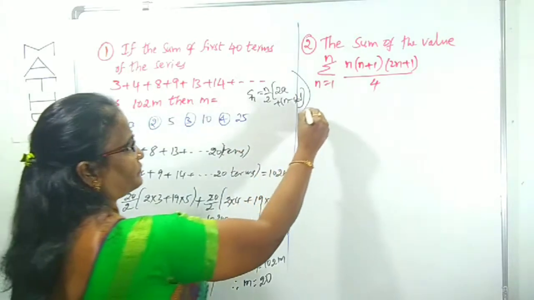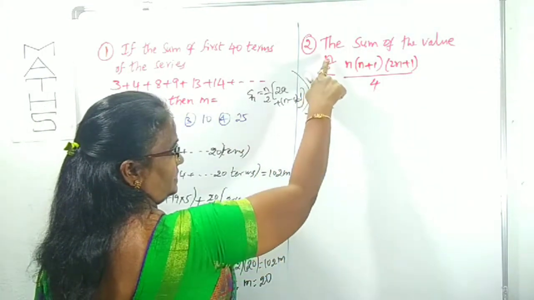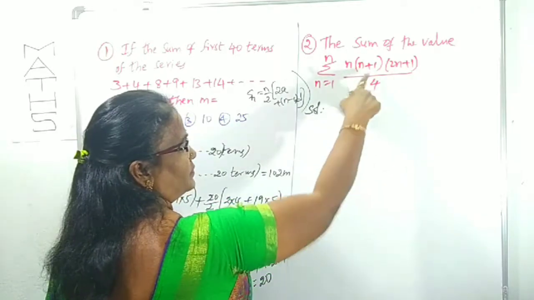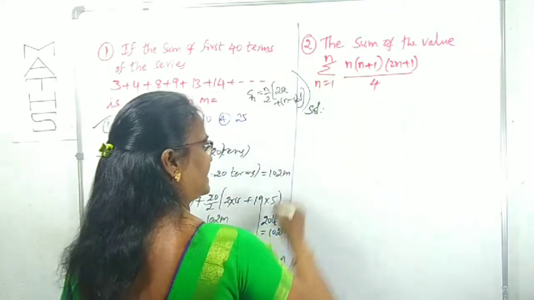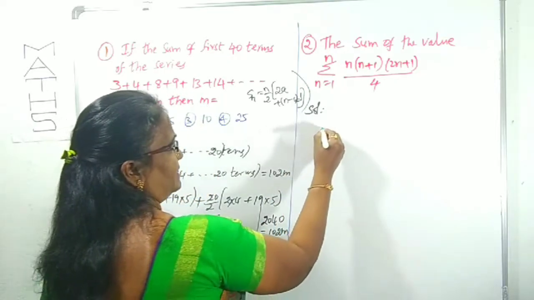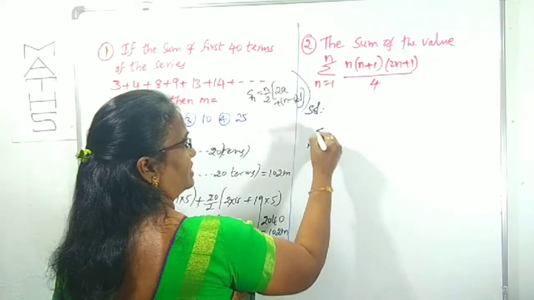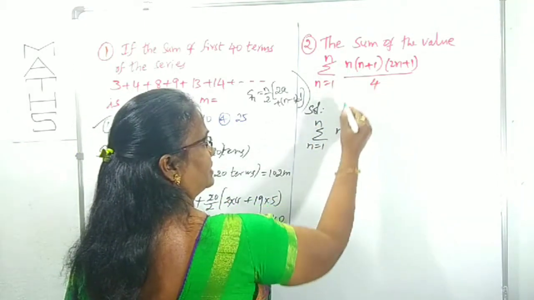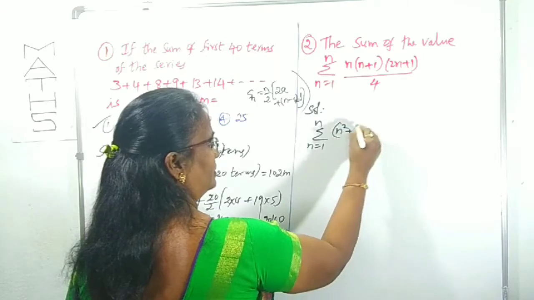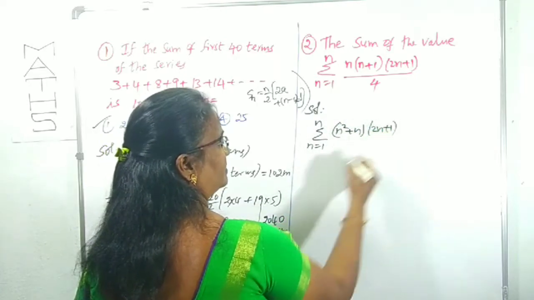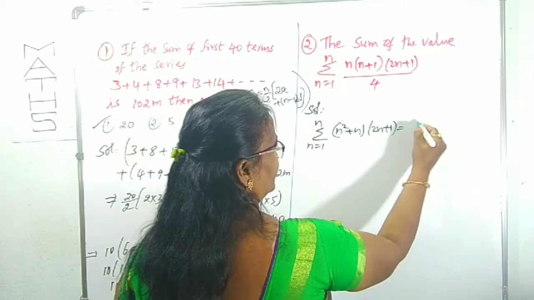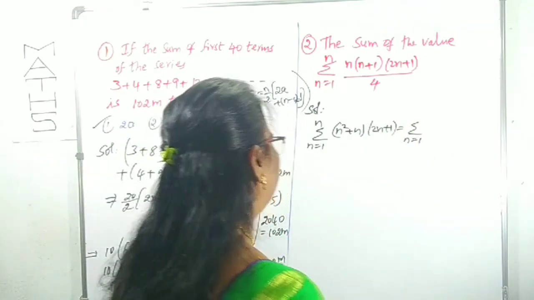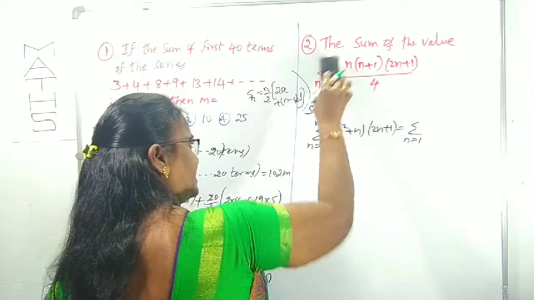Now we can come to question number 2. What is given here? The sum of sigma of so and so terms, the product, is given. To find this sigma, which means summation, we can expand the terms under the summation. First we expand the first 2 terms: n into n plus 1 is n square plus n, with 2n plus 1. Again expand it. Sigma, n varies from 1 to 7. It's not 1 to n, 1 to 7 is the question.